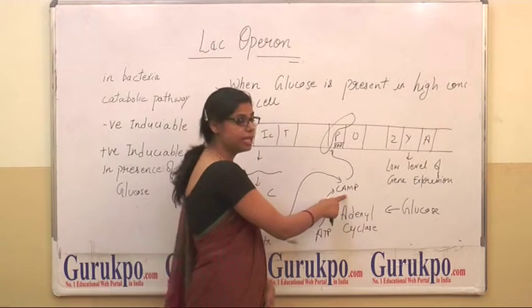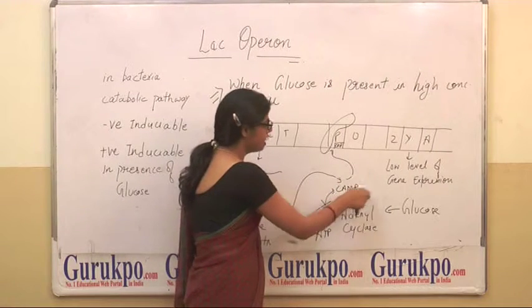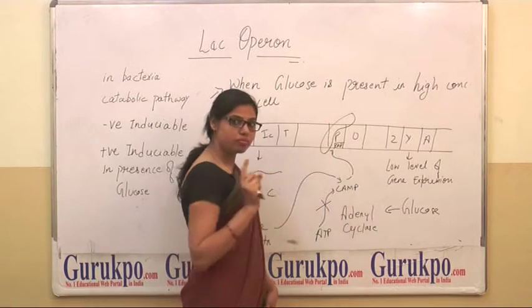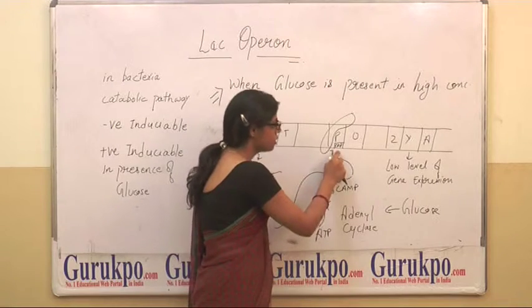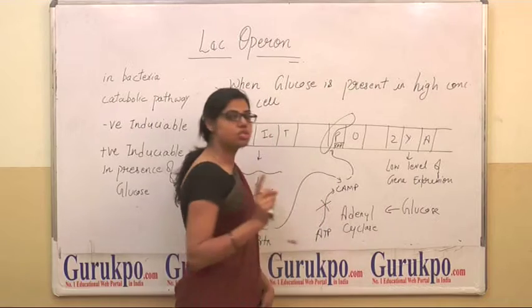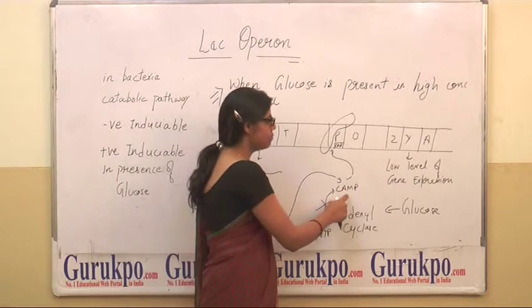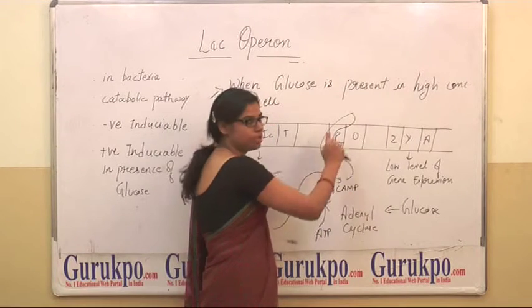If cyclic AMP doesn't form, then it can't bind to the promoter. There is a site known as CAP which is recognized by cyclic AMP. So the active activator protein needs cyclic AMP to get attached to the promoter.